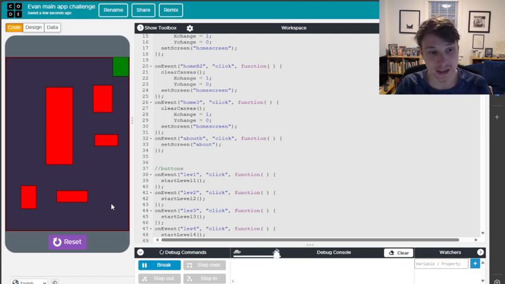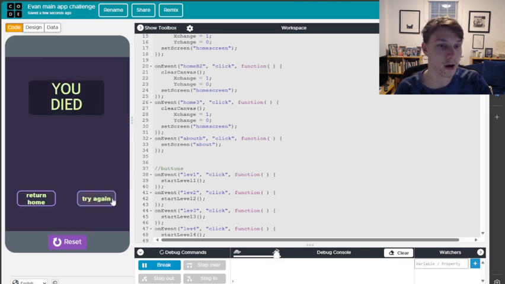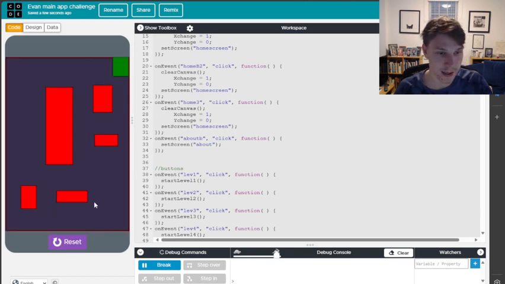And the levels get increasingly difficult as you continue. Oops. Try again. You get as many tries as you want.